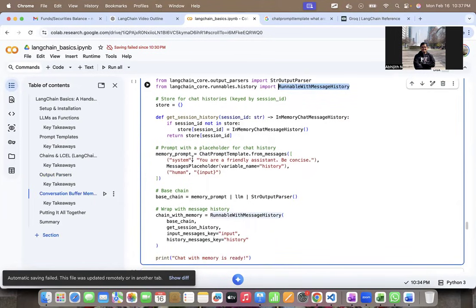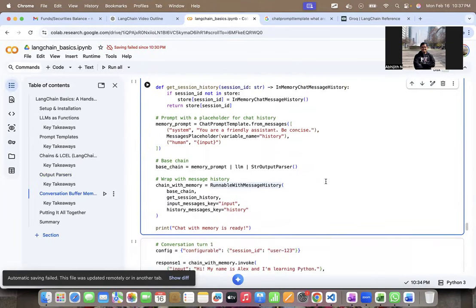Now I'm going to create a memory prompt with chat prompt template, and the system says you're a friendly assistant, be concise, and the message placeholder has a variable name, with human and input. Now I'm going to create a base chain with the memory prompt sent to the LLM and then with a string output parser. And I'm going to wrap this entire chain with RunnableWithMessageHistory.